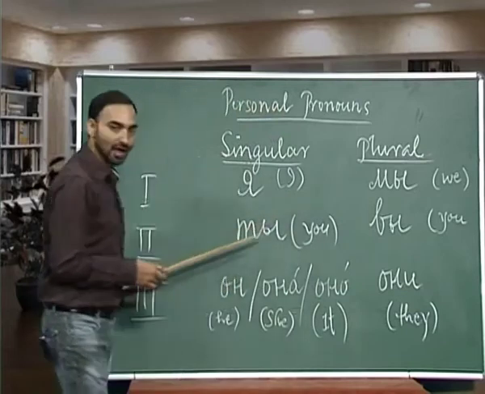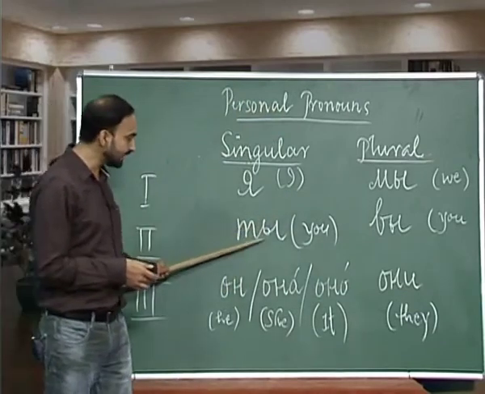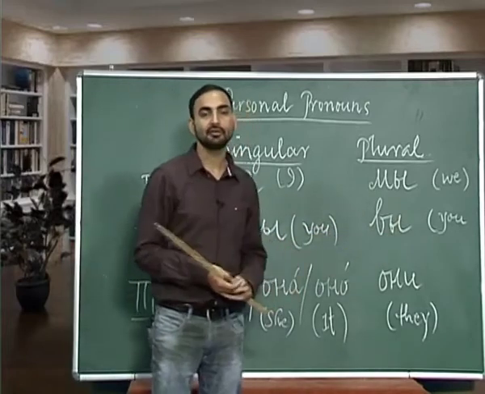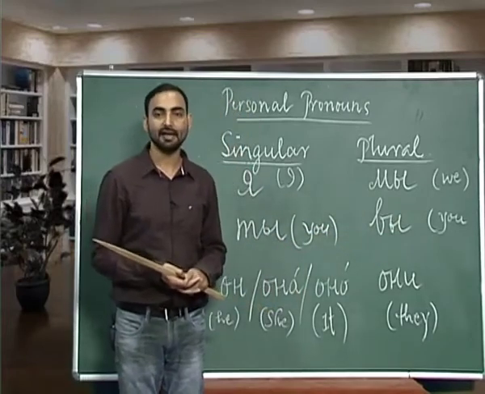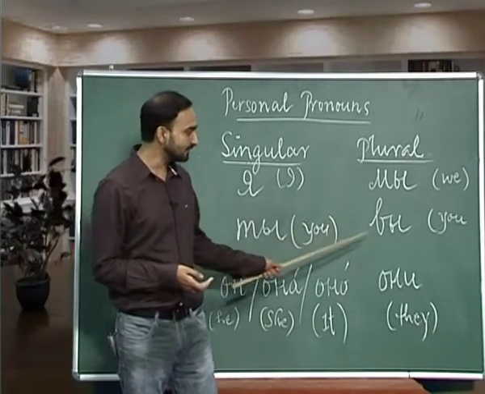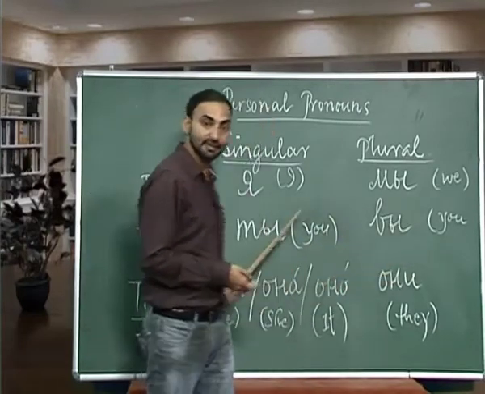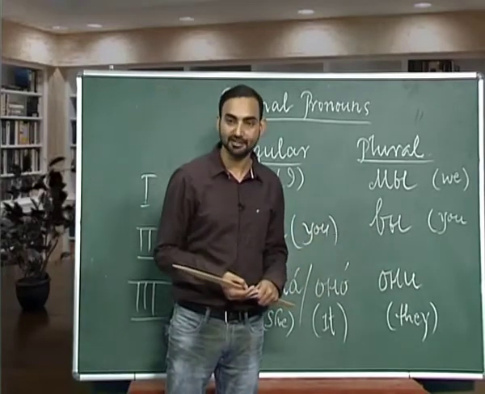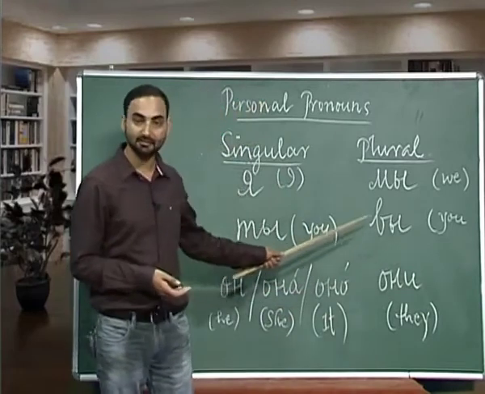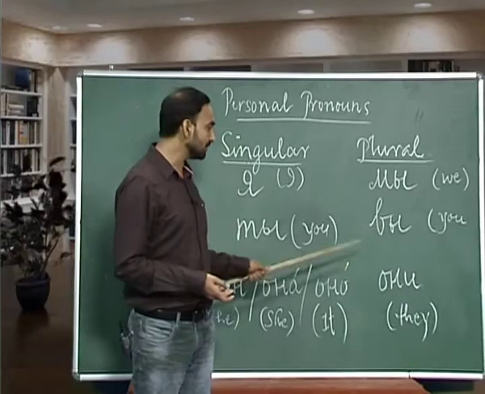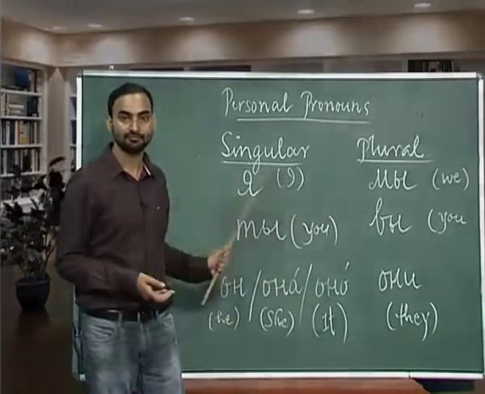And one more thing you have to remember is that ты is informal and вы is formal. So when you address someone who is elder to you or a stranger, out of politeness we will use вы, not ты. Otherwise, people may get offended in Russia. So you have to keep this in mind. Whenever you meet a stranger or someone new to you, we will use вы, not ты.